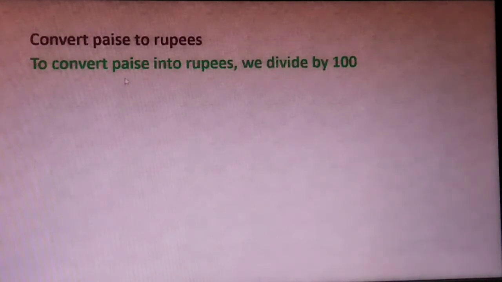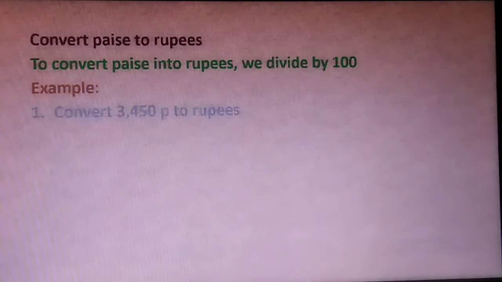Now convert paise to rupees. How can we convert paise to rupees? To convert paise into rupees, we divide by 100. For example, just look at this question. If we want to convert 3450 paise to rupees, what will we do?